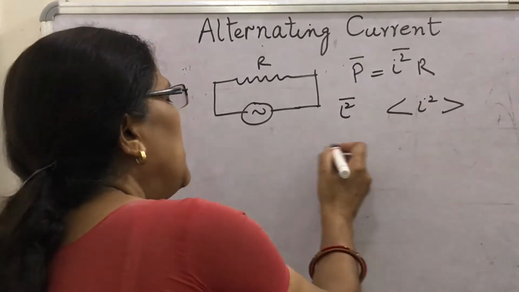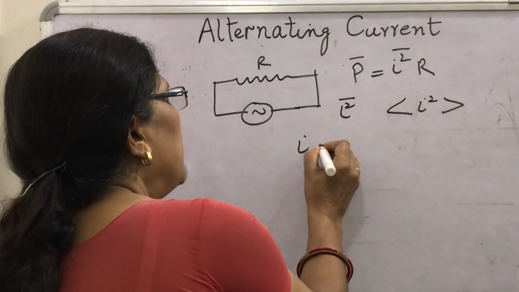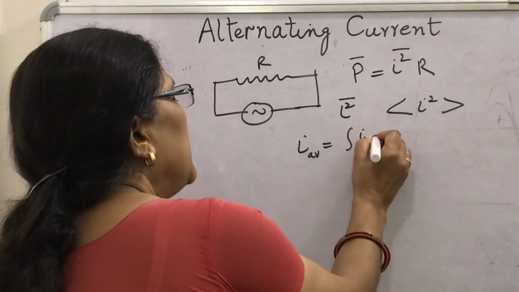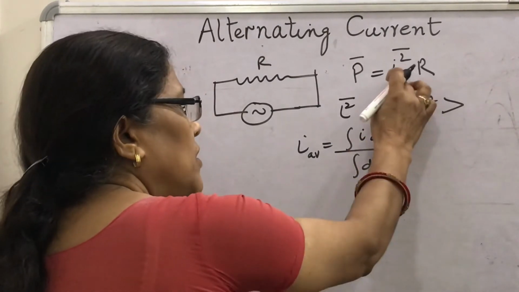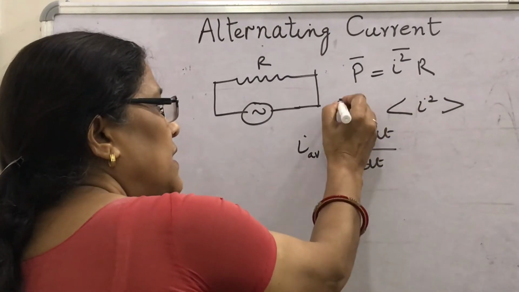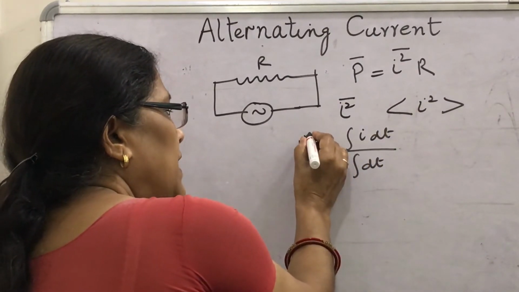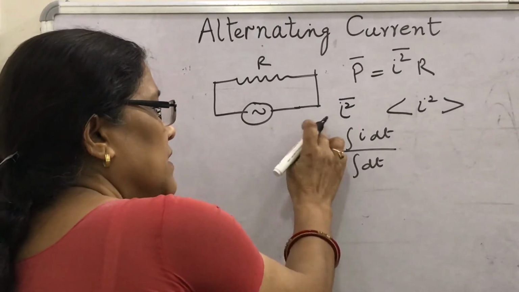How will you find it? I told you that I average is given by the integral of I dt upon dt previously. Then how do we find the I square mean? I square average, or mean, we can write here.